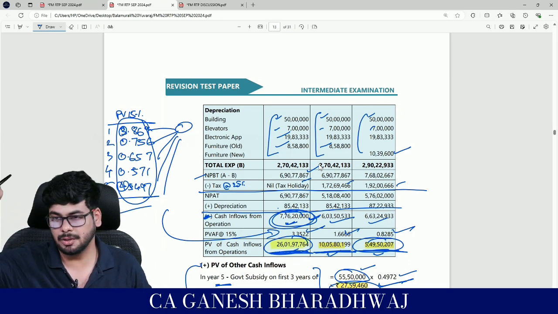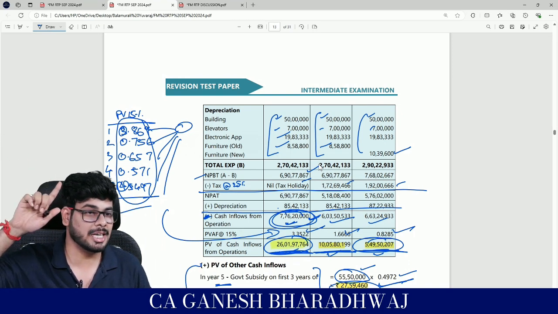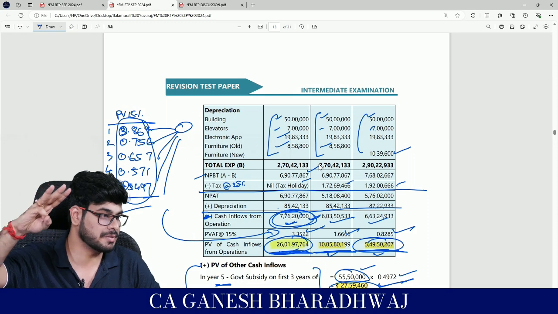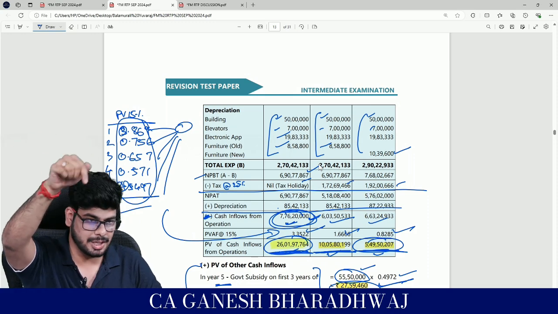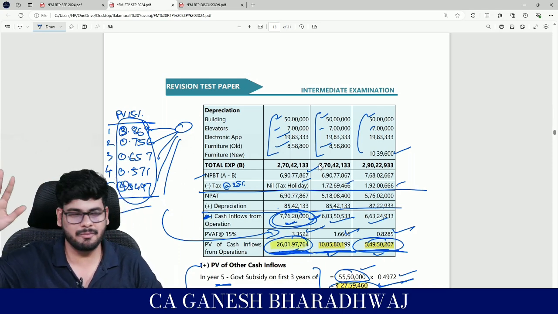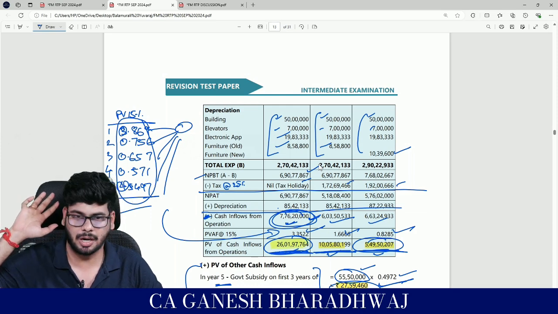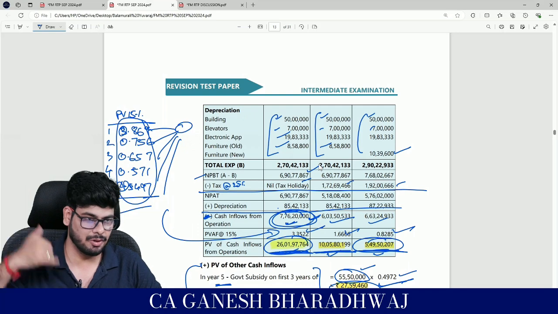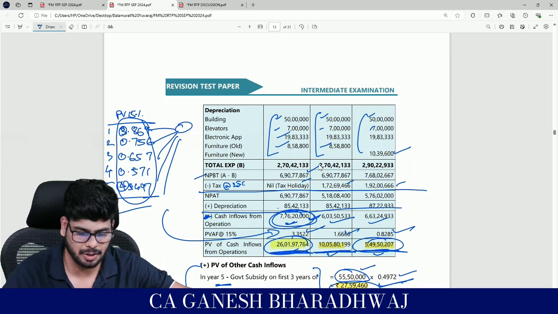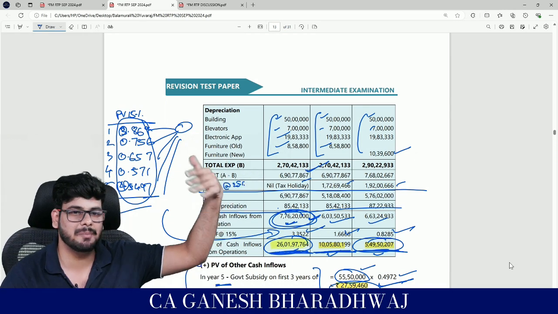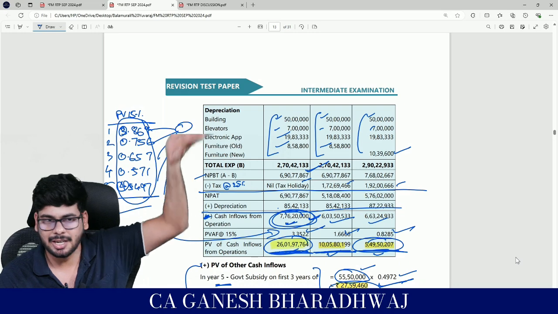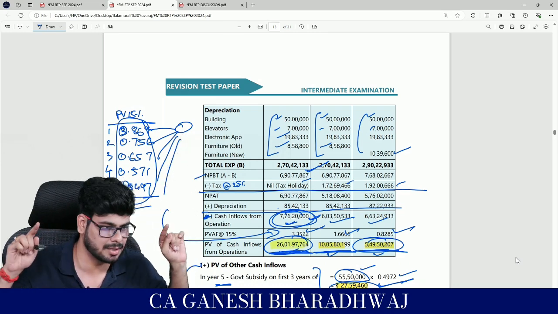Here in your capital budgeting, you talk about cash flows, right? But what happens here is, ideally the 3 years of subsidy should have been accounted in each of these 3 years, since it accrues in those 3 years, but the receipt is only happening in the 5th year. In FM, we just go based on cash flows. We don't go based on your accrual concept. Whereas when they are asking you for the recurring profit, that needs to be considered in the respective year. So what you need to do is pick this figure and add back whatever subsidy. Why add back? Because it results in a reduction of expense. Correct? Reduction of expense is going to be an increase in your profit. Guys, clear with this, right?